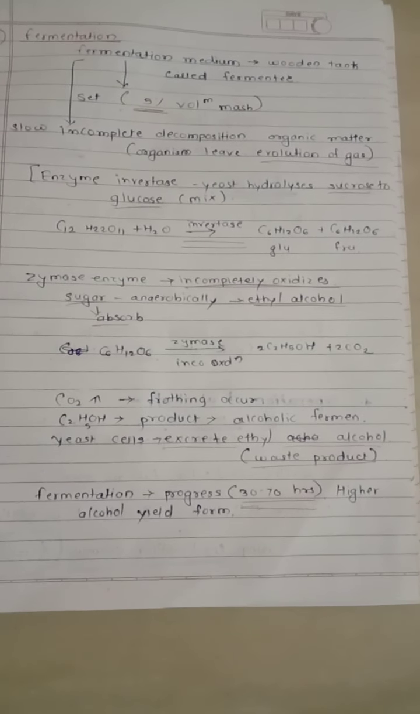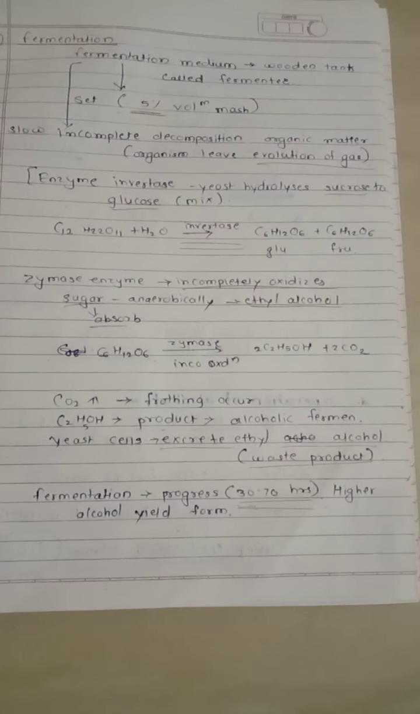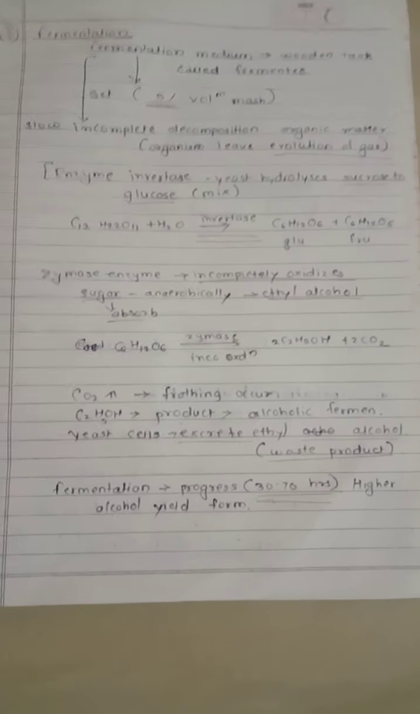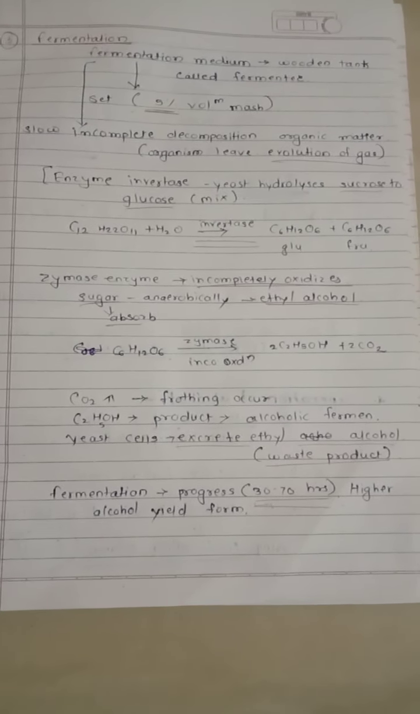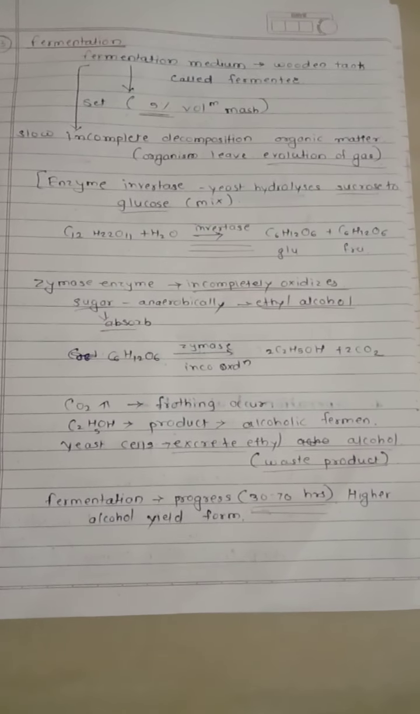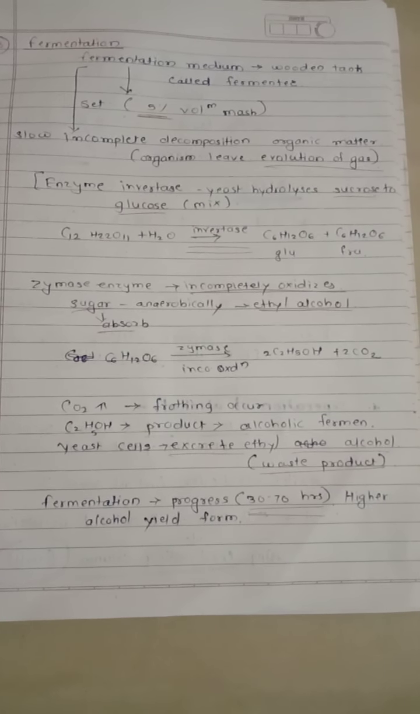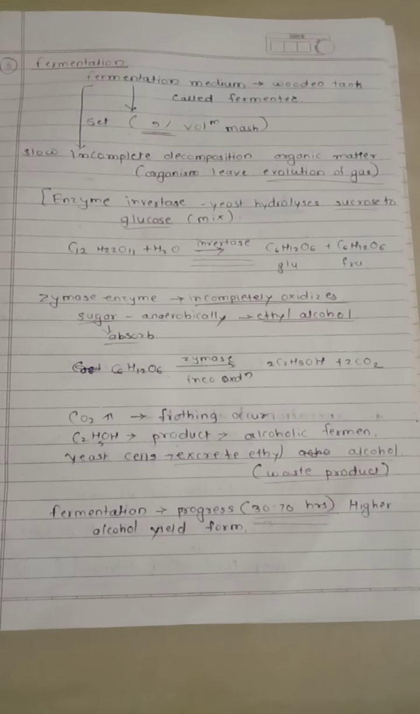To progress the fermentation, it is set for 30 to 70 hours, and we get a higher alcohol yield after 30 to 70 hours of progress of fermentation. Okay, see what fermentation is. It is taken in a wooden tank called a fermenter. It is settled by addition of 5% of volume mash.